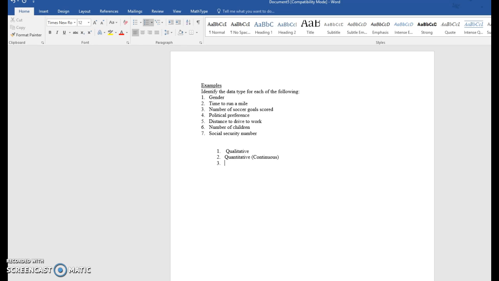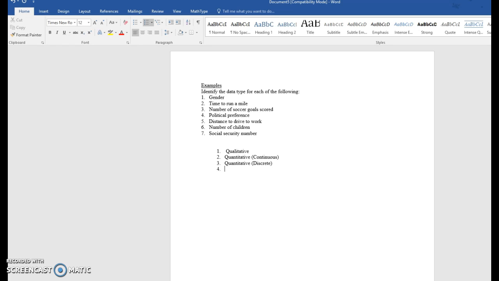All right, well, number of soccer goals scored. A number is definitely going to be quantitative. And we won't have any decimals when we talk about the number of goals scored. So this is a counting number. It's going to be discrete.